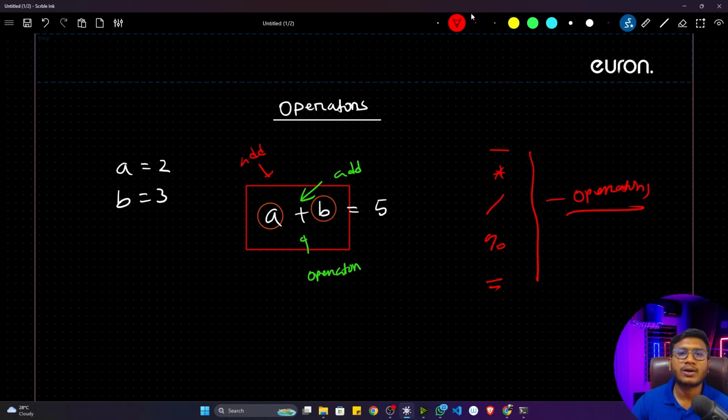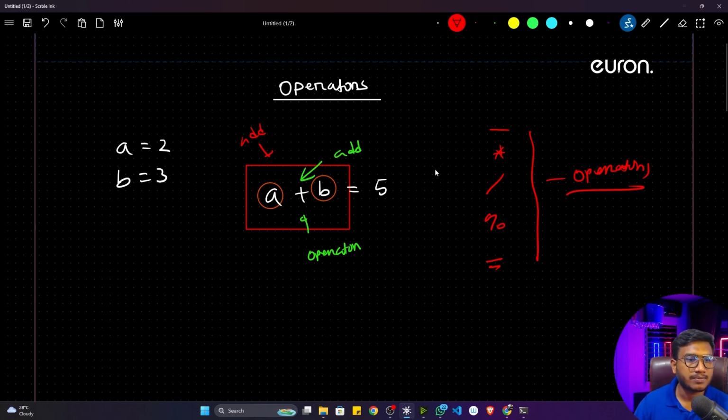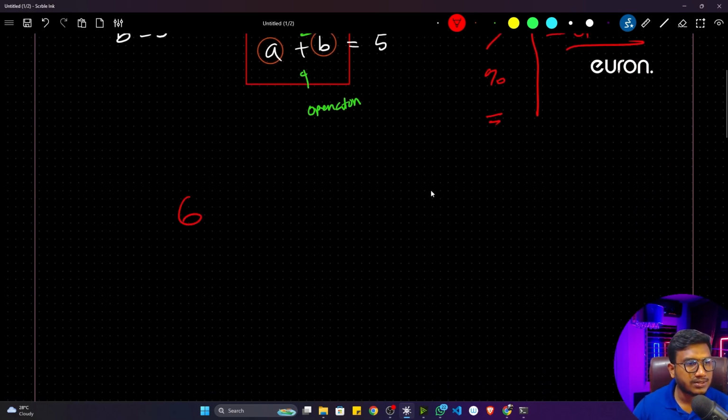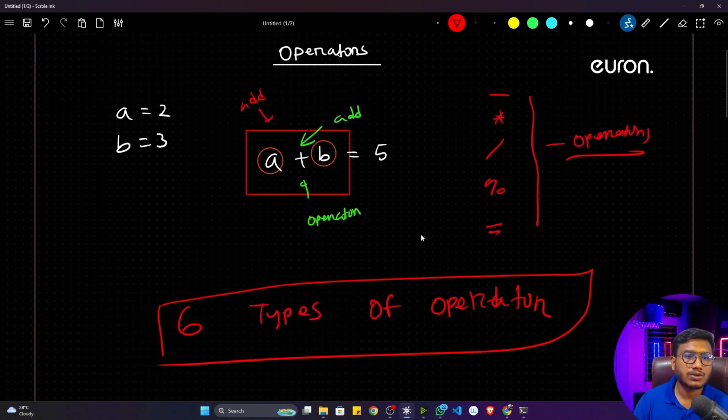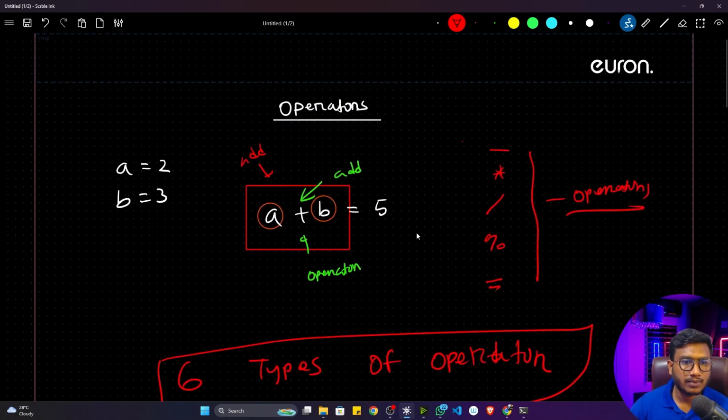So in every programming language, you are having these kinds of operators, but inside Python, you are having 6 types of operator. I'll tell you all of the 6 types, one by one. Each and everything would be clear. So the operator I have written here is called arithmetic operator.